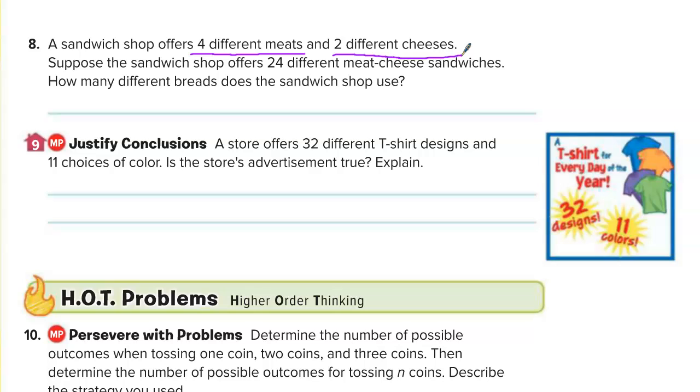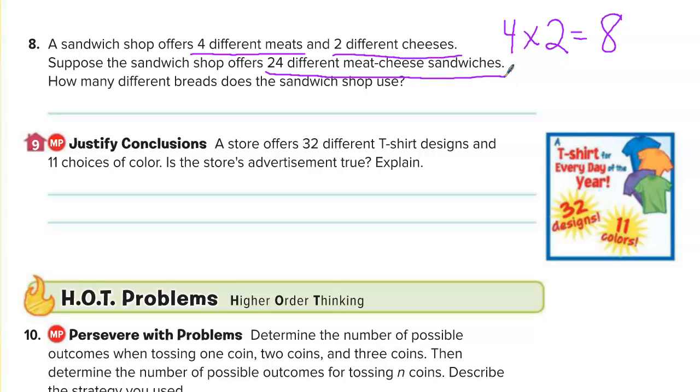Brooklyn, you want to explain how we might set this up or what you were thinking? I did 4 times 2. Okay. So we were trying to figure out our total outcomes, right? And then what did you get? 8. Good. But it's saying that there are 24 different meat and cheese sandwiches.